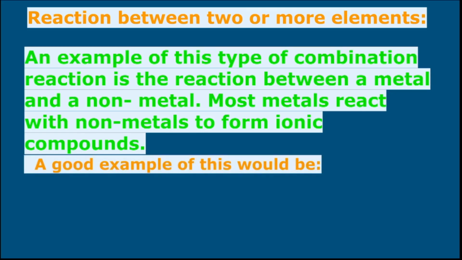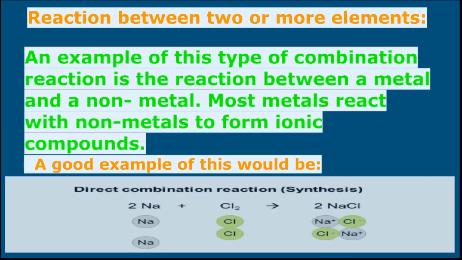A good example of this type would be a direct combination reaction of sodium plus chlorine to give sodium chloride. In this, element sodium combines with chlorine to form a new substance called sodium chloride. So we can call it a reaction between two elements.